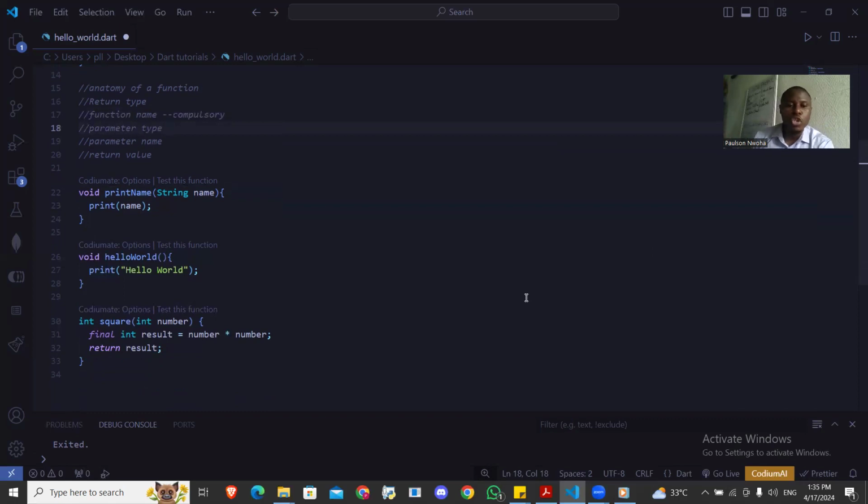In the second function, the hello world, I just want to print out. So I don't need an input. I don't need a parameter. Now in the print name, I need it to give me a name. So I will give the function the name I want it to print for me.